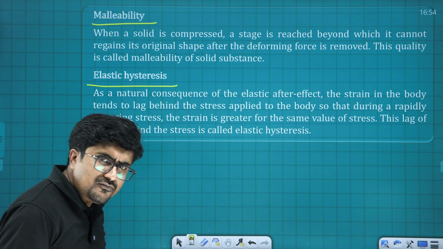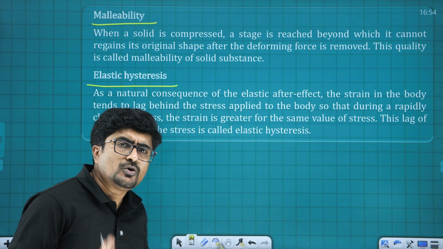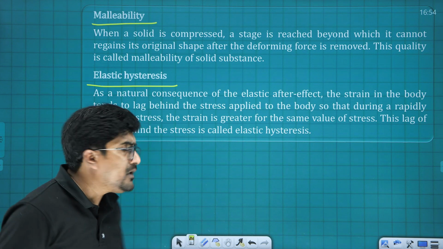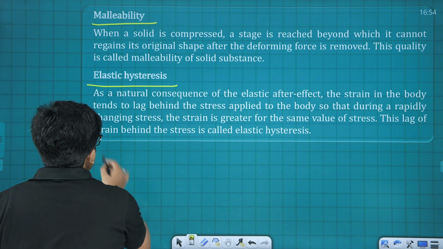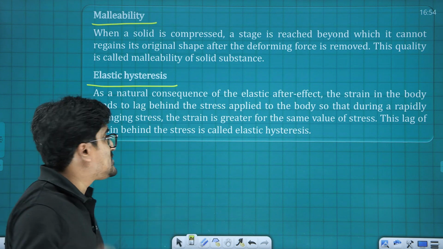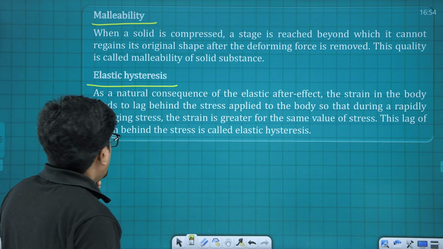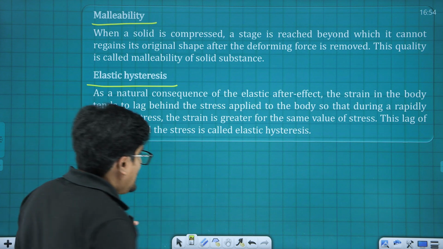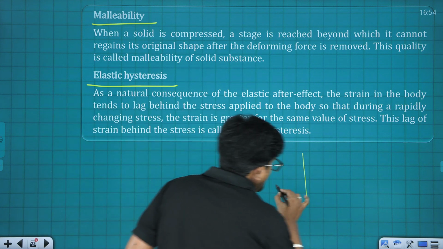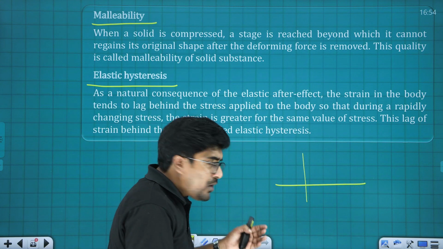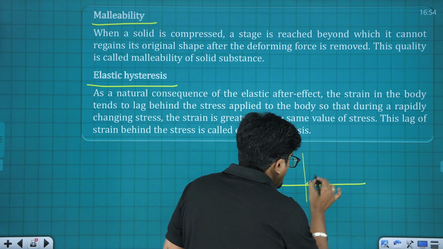As a result, this material is going to lose that property forever, and we call it elastic hysteresis.